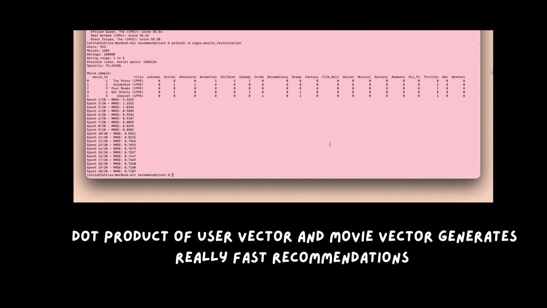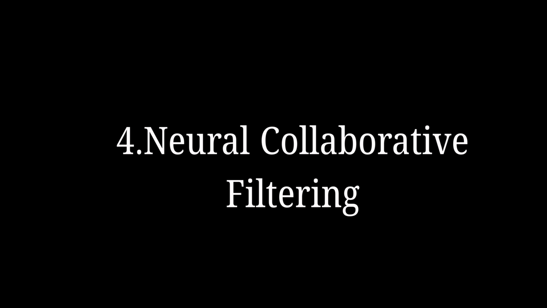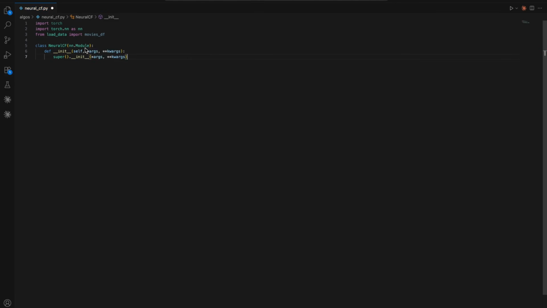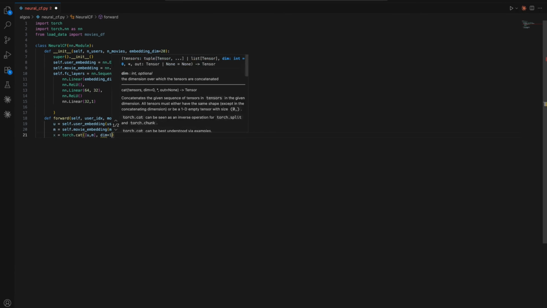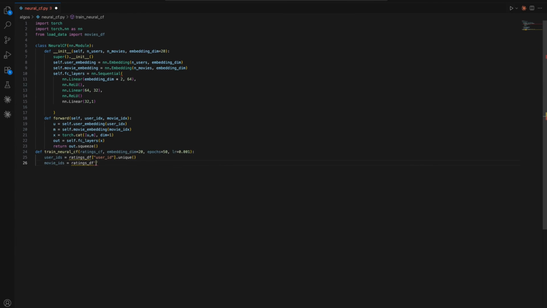Finally, I implemented neural collaborative filtering using PyTorch, passing the user and movie embeddings through a deep neural network to capture non-linear relationships. I hit some classic roadblocks. A high learning rate caused the optimizer to overshoot the minimum, making the loss function highly unstable. Lowering it fixed the stability, but training crawled.